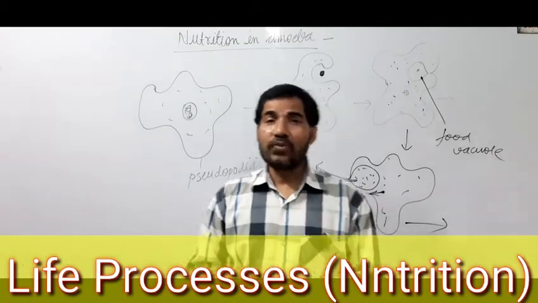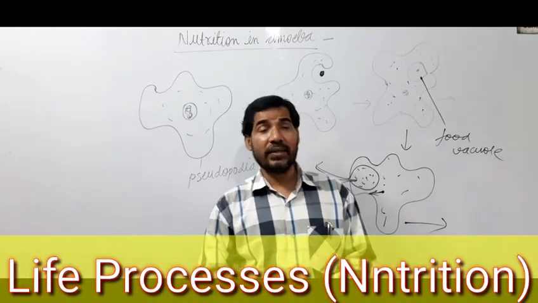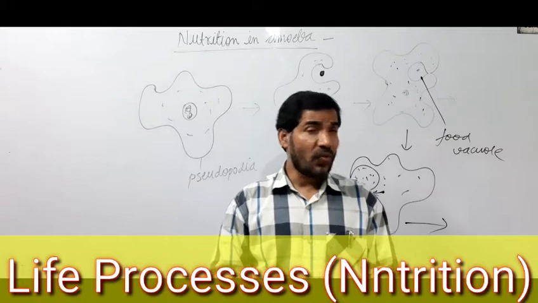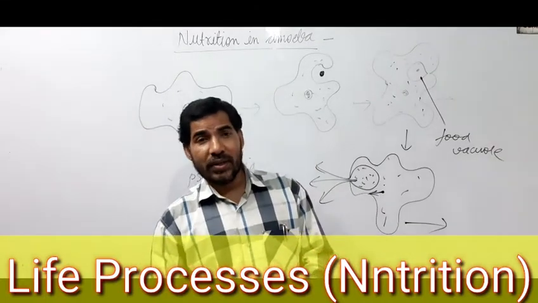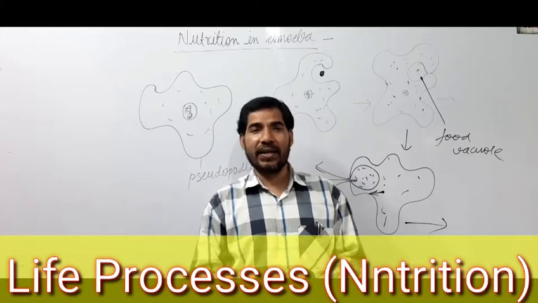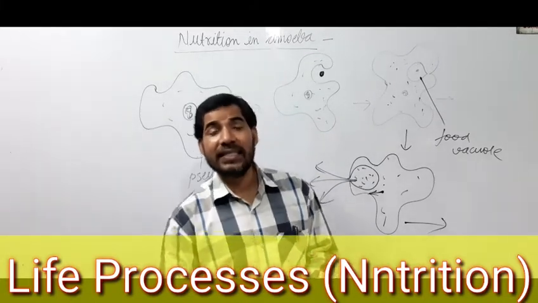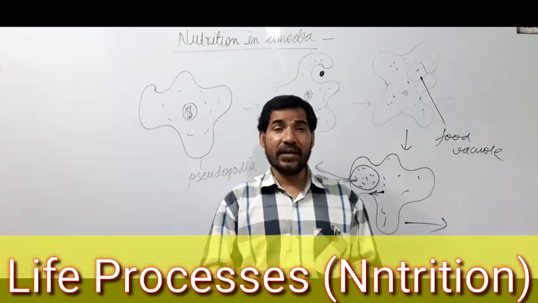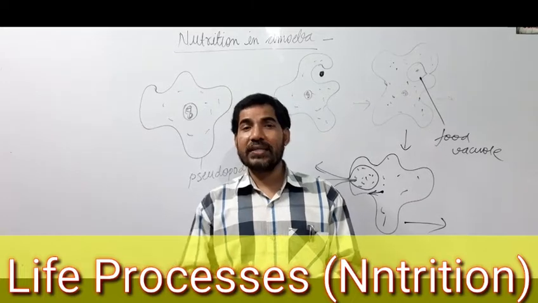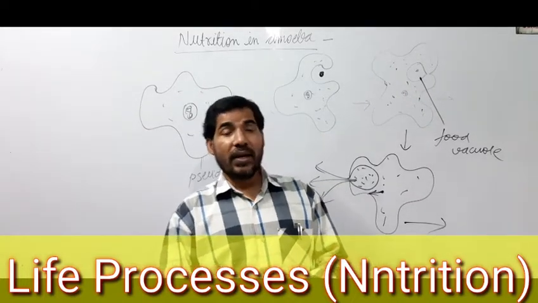After that, we have to study the nutrition which takes place in the body of the human being. In a human being, we have to study the digestive system. What is the digestive system? The process of digestion takes place in the alimentary canal, and for the process of digestion enzymes are needed, which are secreted by the digestive glands. So we can say the alimentary canal, digestive glands, and the process of digestion are all collectively known as the digestive system.